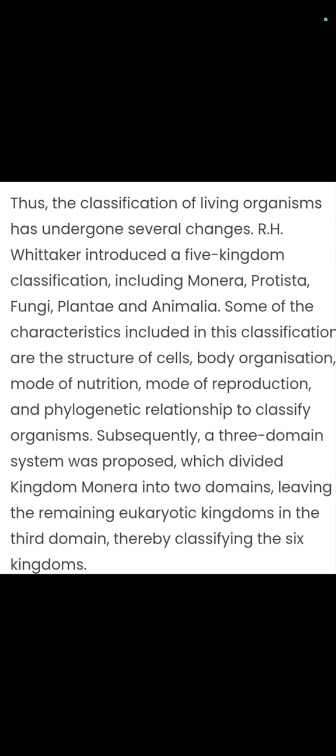Subsequently, a three-domain system was proposed which divided the kingdom Monera into two domains, leaving the remaining eukaryotic kingdoms in the third domain, thereby classifying the 6 kingdoms. But R.H. Whittaker's concept was finally accepted and is widely accepted.